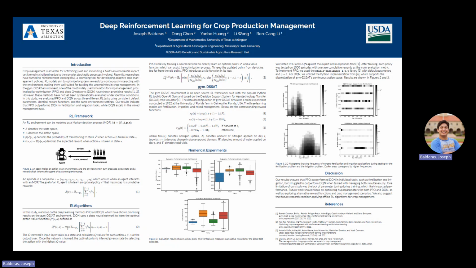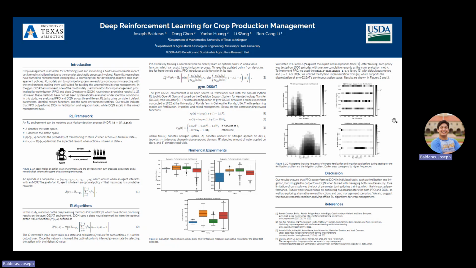So for the first box, we see the fertilization results. PPO does the best, and then it's the expert. And DQN surprisingly does worst here. For the irrigation box, that's the second one. We see PPO still does the best. The expert policy does second best. And then here, DQN does a better job at competing with PPO and the expert policy. And in the final box, we see that the expert does the best, but here DQN is in second place, beating out PPO, which is somewhat surprising.